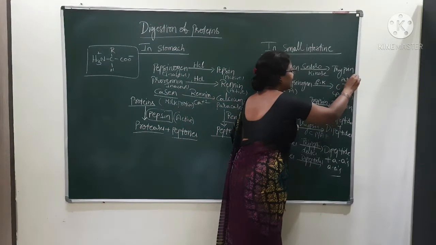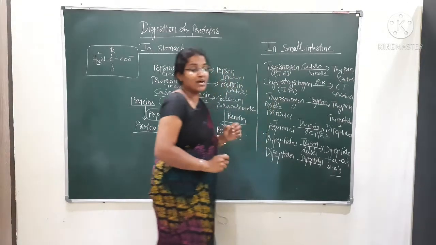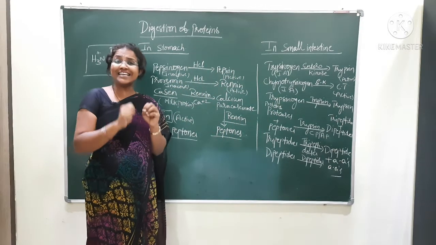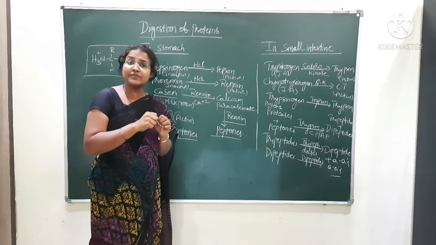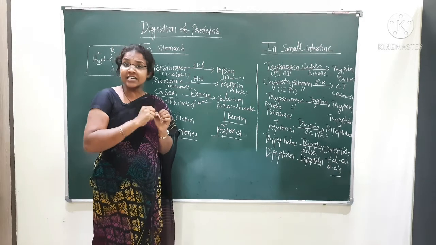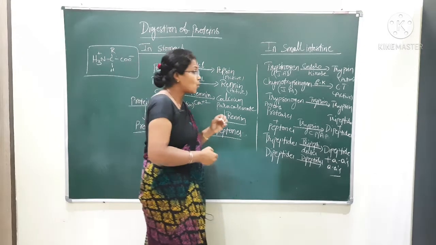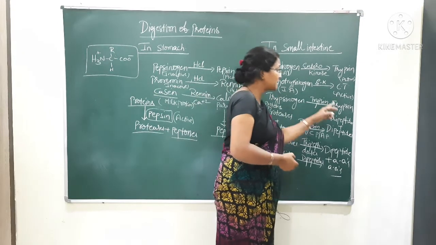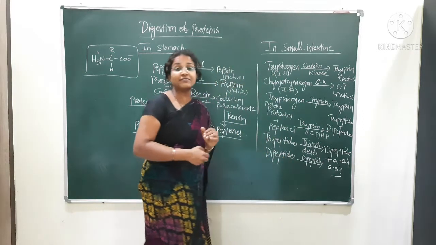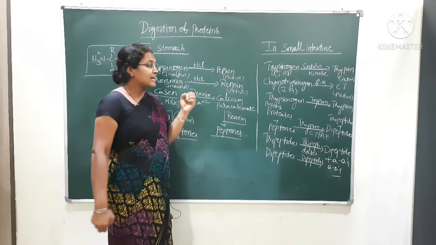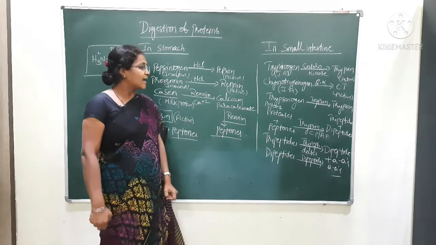So like this, there will be the formation of active enzymes. Trypsinogen is converted into trypsin in the presence of trypsin itself. Trypsin is an autocatalyst; it converts its own inactive enzyme.